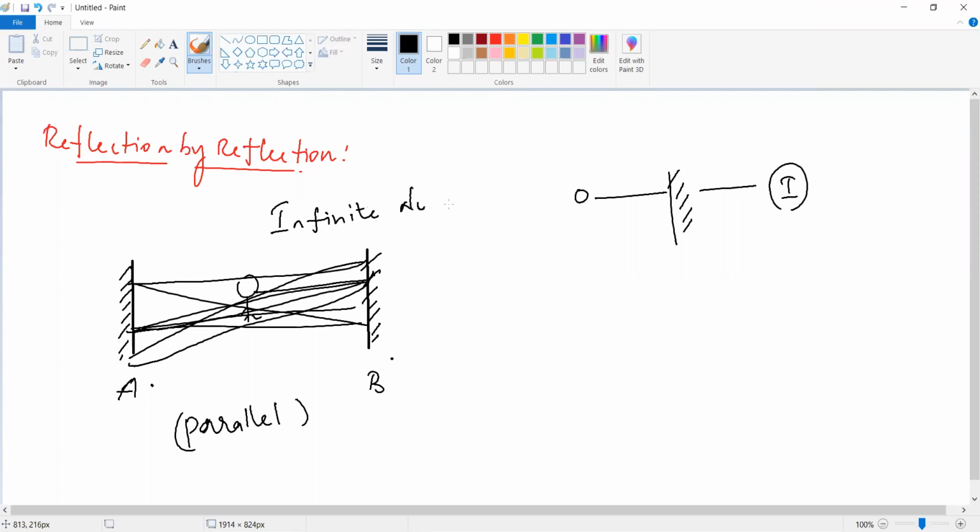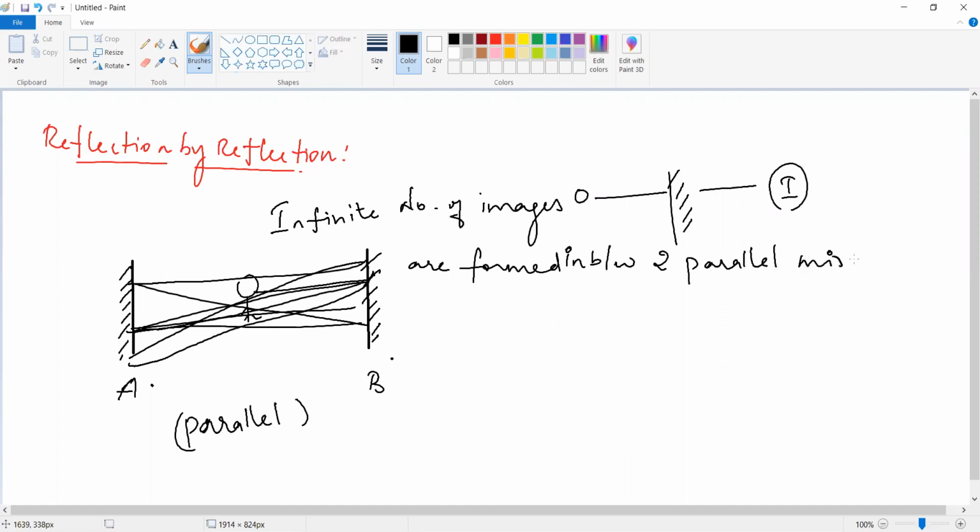Please write this point: infinite number of images are formed in between two parallel mirrors.